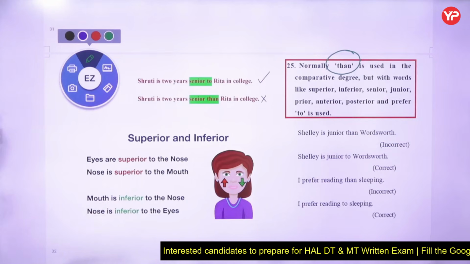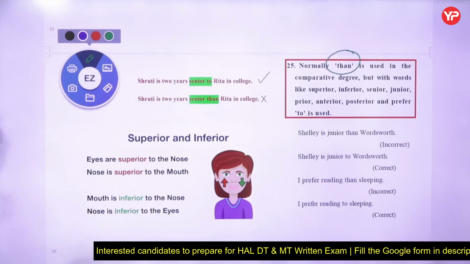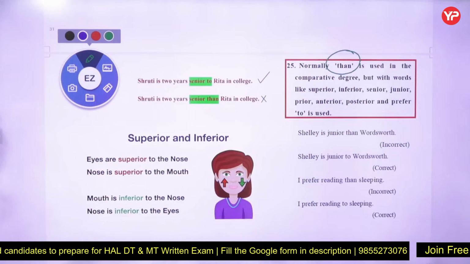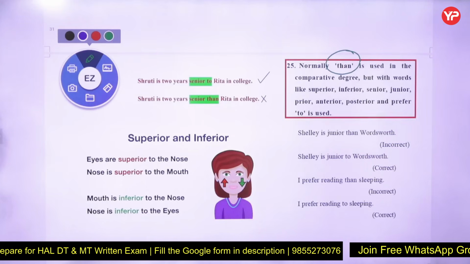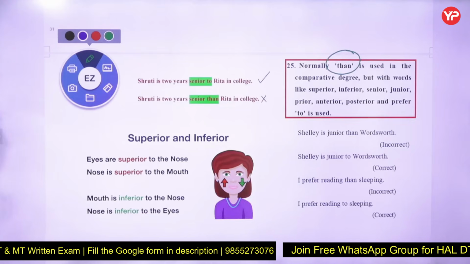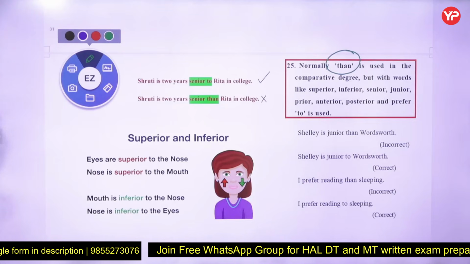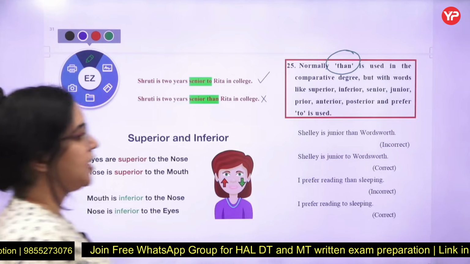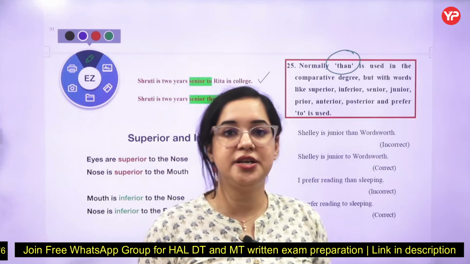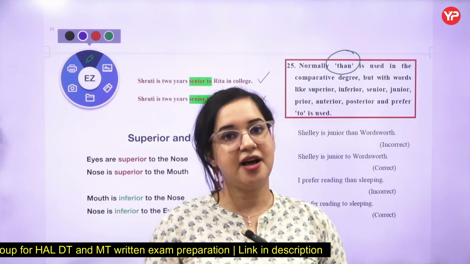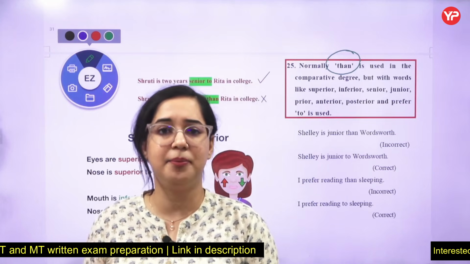But also remember the logic that whenever there are words like prefer, senior, junior, inferior, that means the words which end with IOR, those will always carry to with them. Like Ram is senior than Sham. No, Ram is senior to Sham. Sita is more beautiful than Geeta. Perfectly right.